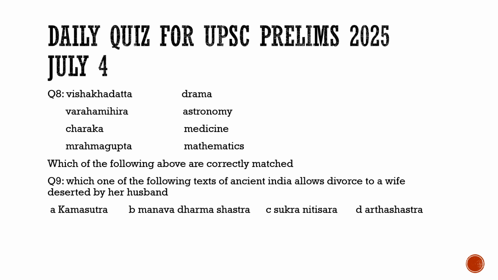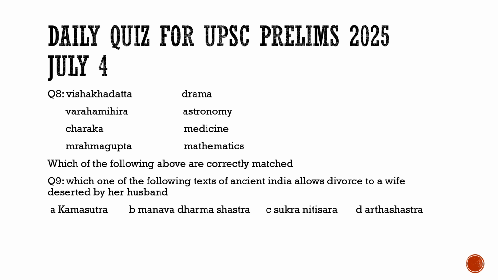Now moving to question number 8, here we have the options given. We have to see whether they are correctly matched. Here we have the writer and what his approach was. First is Vishakhadatta, then Varahamihira, then Charaka, and then Brahmagupta. Which of the following are correctly matched? Here I have given the correct match for all of them, because I did not want to confuse you guys. Vishakhadatta was an expert in dramas in the Gupta era.